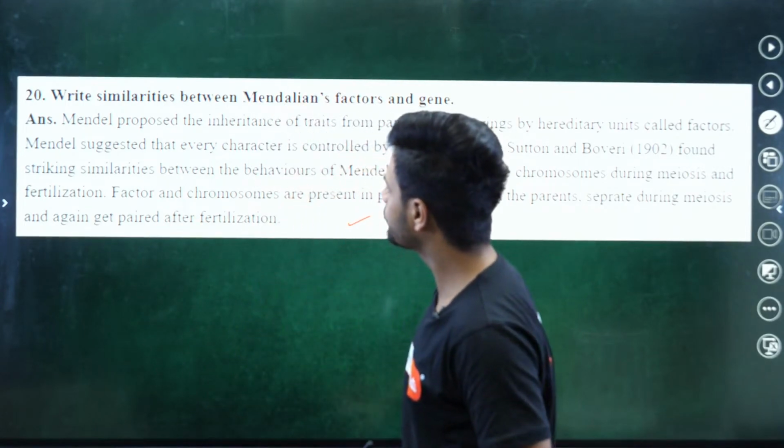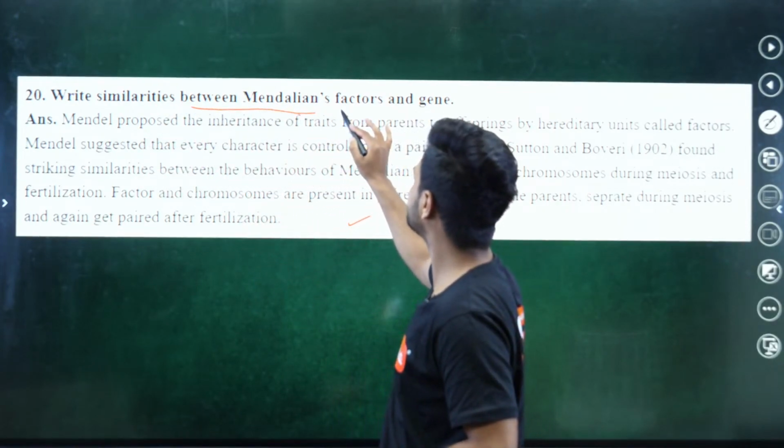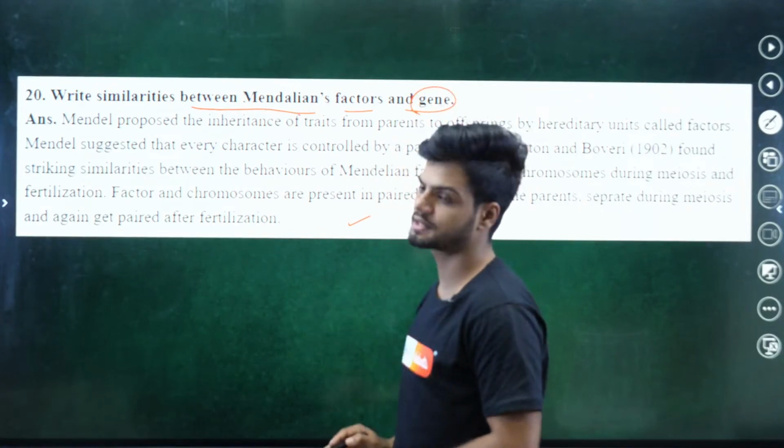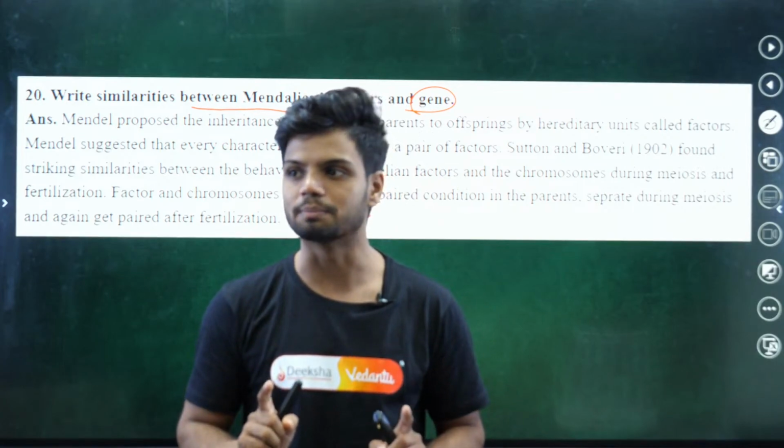Okay. Now what is the question? Write similarities between Mendelian factors and genes. What is the similarity between Mendelian factors as well as the genes? The answer is very simple.